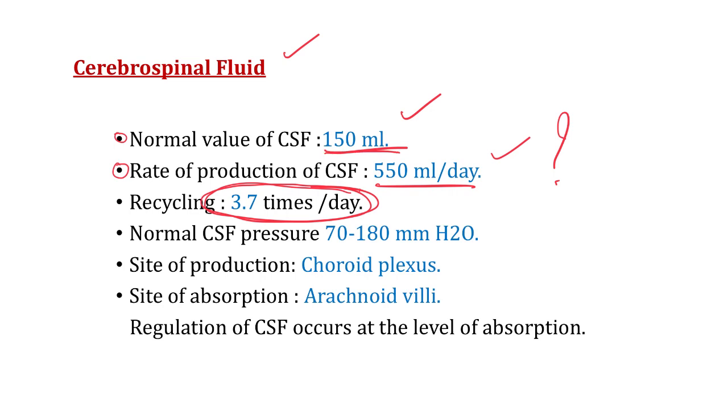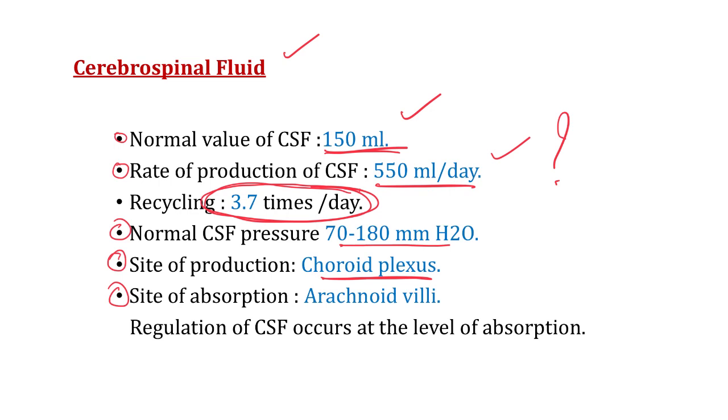Right? Now, the third question. What is the normal CSF pressure? So, the normal CSF pressure is 70 to 180 millimeter of water. Now, the fourth question. What is the site of production of CSF? So, the site of production of CSF is choroid plexus. Very important.